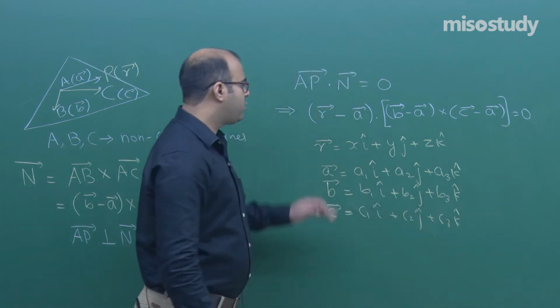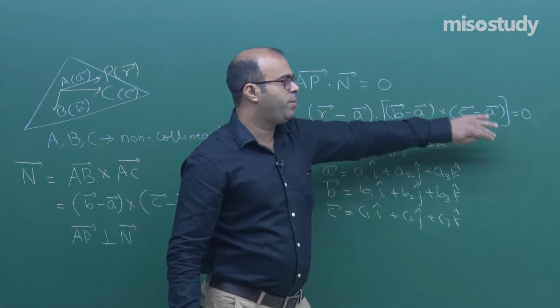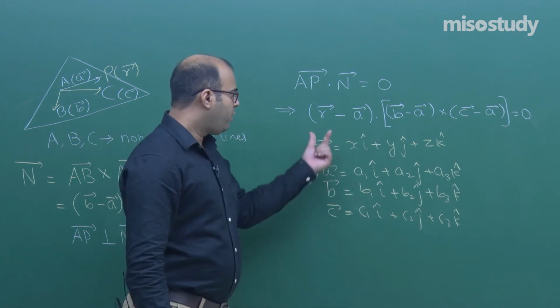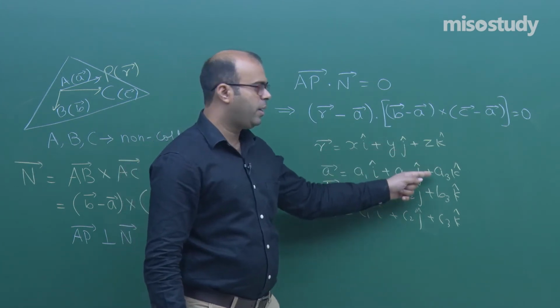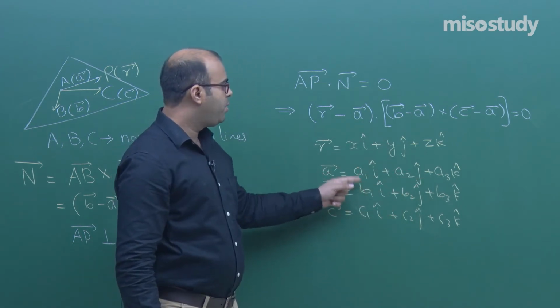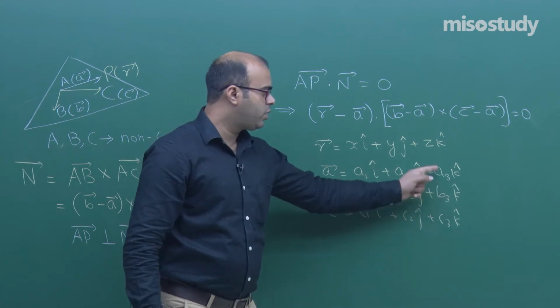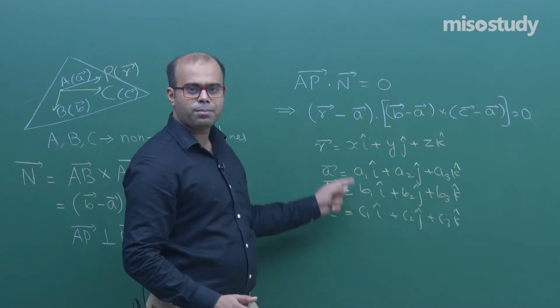Now see this vector r minus a dotted with the cross product of b minus a and c minus a. What will be r minus a? x minus a1, y minus a2, z minus a3 along with their directions. What is b minus a? b1 minus a1, b2 minus a2, b3 minus a3 along with their directions. Similarly, c minus a you can find by subtracting them.